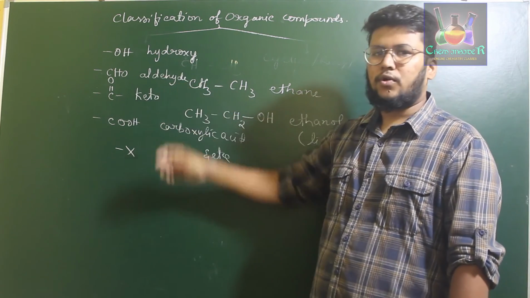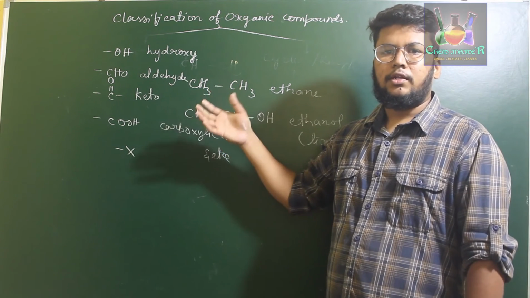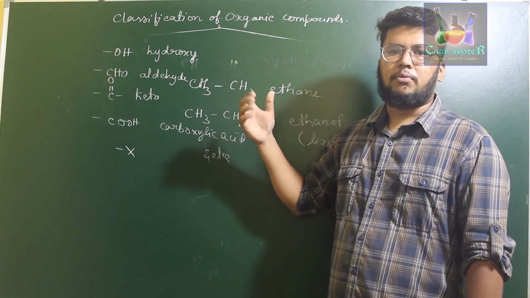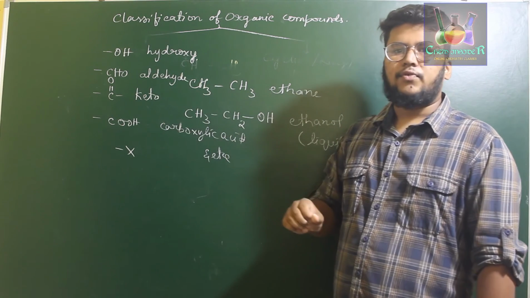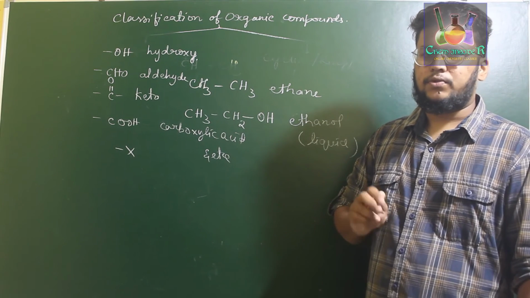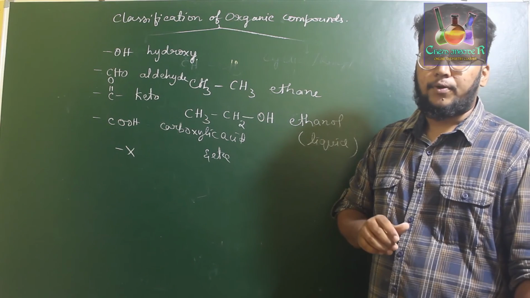If they have CHO, then those are called aldehydes. If they have CO group, then those are called ketones. If they have COOH, those are called carboxylic acids. Okay, so this is about the classification of organic compounds based on the functional groups. So these are the two bases of classification of organic compounds.